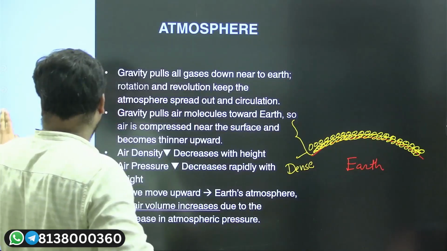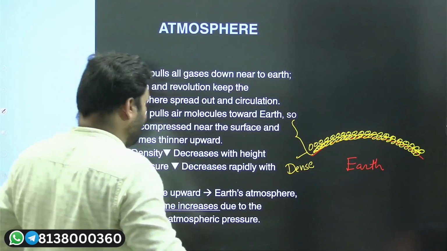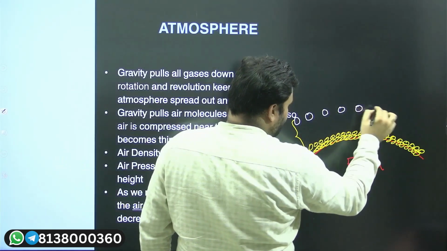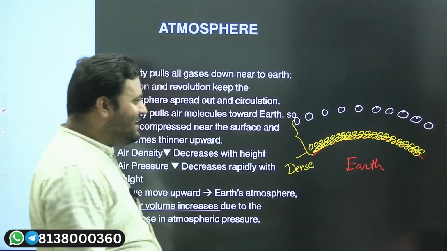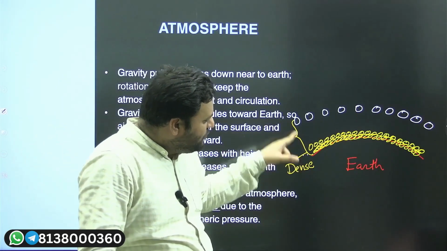Whereas the air above, here, will have more volume and less density. So in the atmosphere itself, can't you say that we have different layers of air?